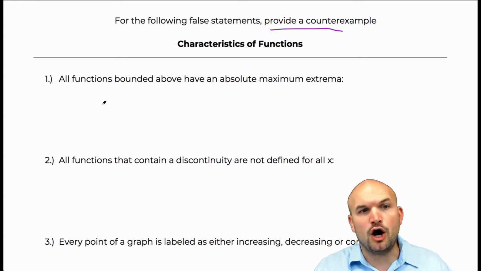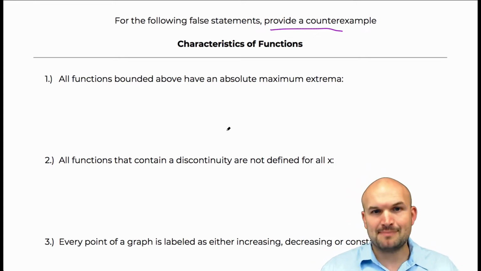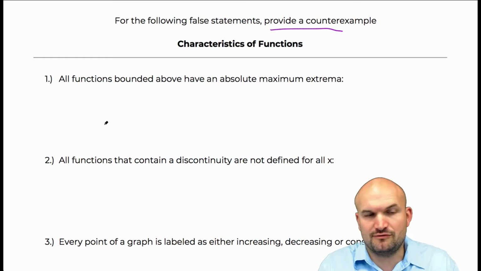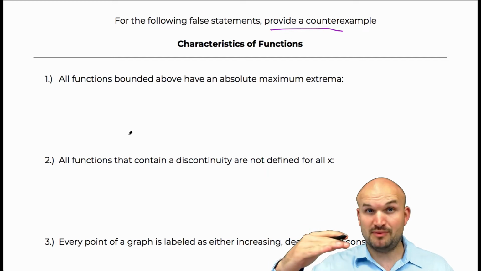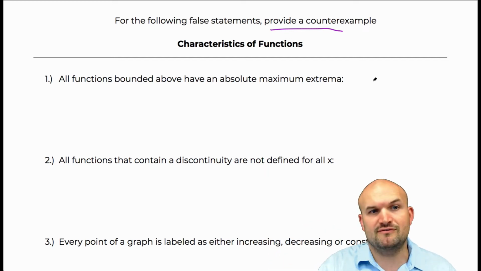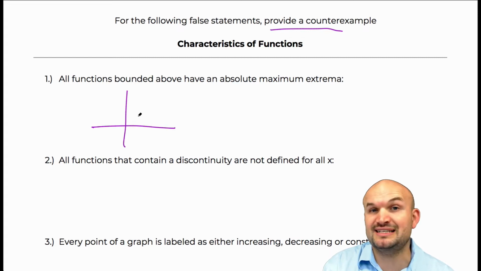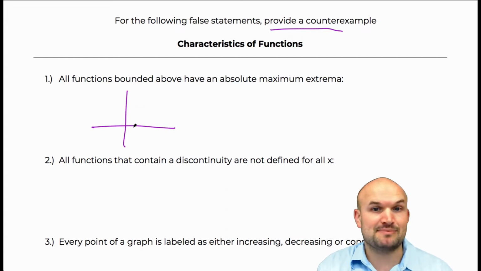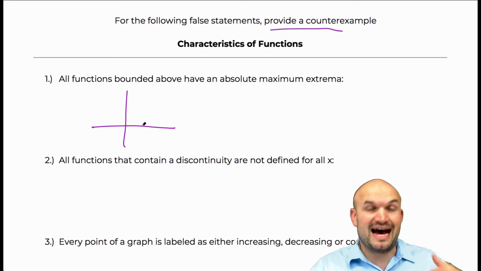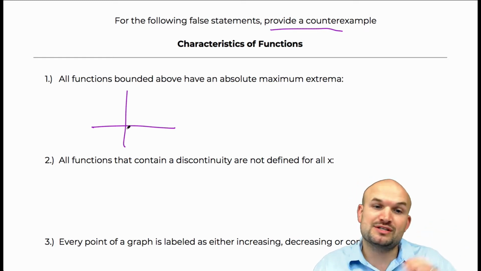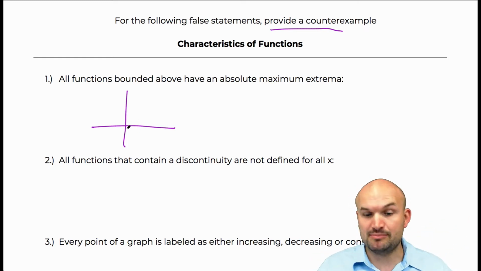The first one is saying all functions bounded above have an absolute maximum extrema. Well, that sounds correct here. If we're looking at a graph, if it's bounded above, that means it doesn't go above a certain value. But is it actually an extrema? That comes into the definition of an absolute maximum extrema, basically meaning the highest point in the graph where every point to the left and to the right is going to be below that.